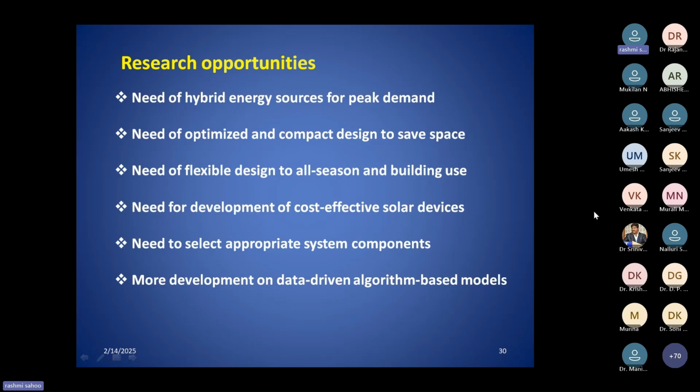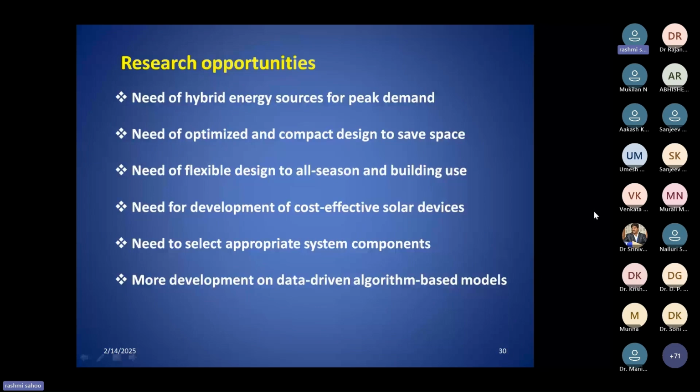I have already told that there are many power generation systems, many cooling systems, and many desalination systems. So how we can integrate the different systems and components so that the overall performance of the system will be best suited for a certain application, and which is a more reliable combination of the defined subcomponents of the system. And how we can design that system so that the number of components will be less.